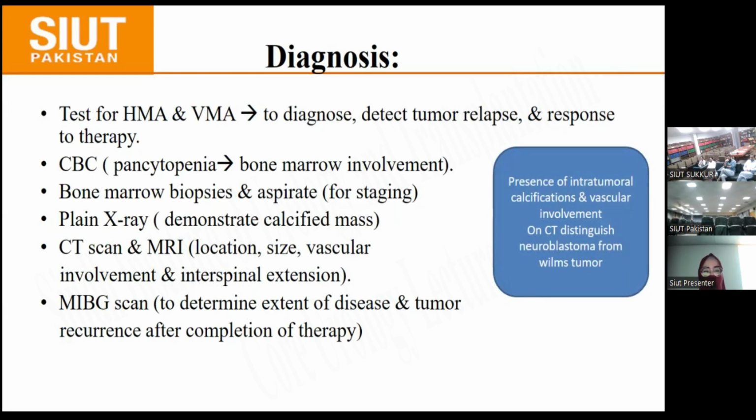In plain X-ray, we can see a calcified mass in the flank or other origins. In CT scan and MRI, we see the location, size, vascular involvement, and intraspinal extension of the tumors. MIBG scan is used to determine the extent of the disease and tumor recurrence after completion of therapy. There is a radiological feature that distinguishes Wilms tumor from neuroblastoma on CT scan, which is the presence of intratumoral calcification and vascular involvement, which we don't see in Wilms tumor.